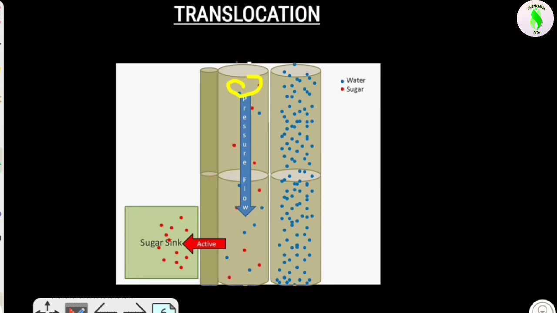And the water present in the phloem also diffuses into the xylem tissue, from higher concentration to lower concentration, by the process of diffusion, also known as passive transport. So this transportation happens continuously in the phloem, in both upward and downward directions, wherever the material is required. As you have seen in this video, this is how translocation works: sucrose and water move in bulk. That's why it is also known as the bulk flow hypothesis.